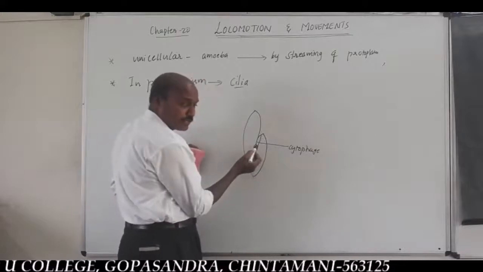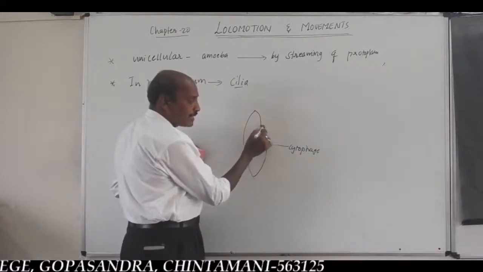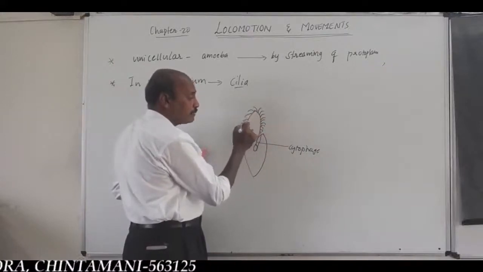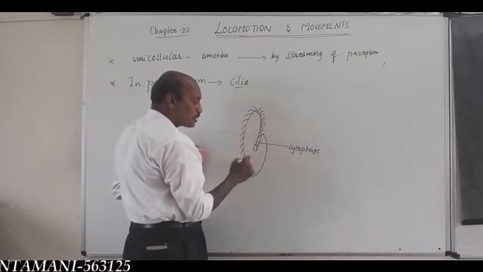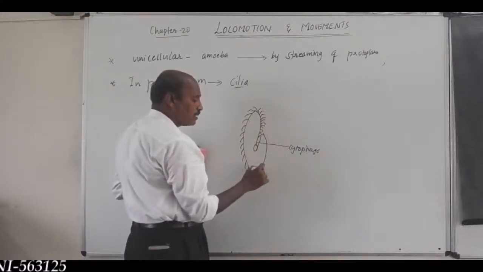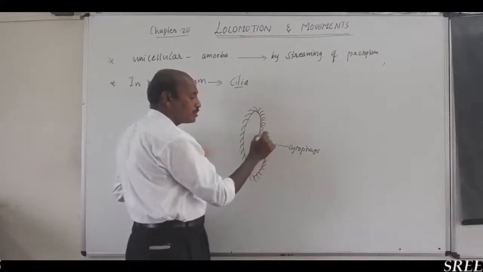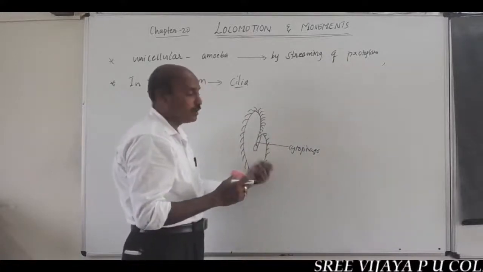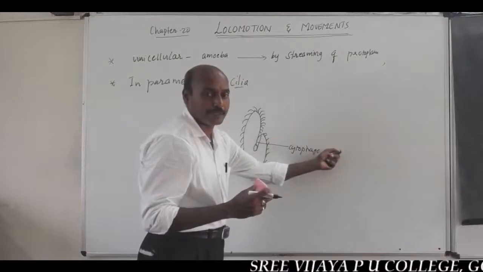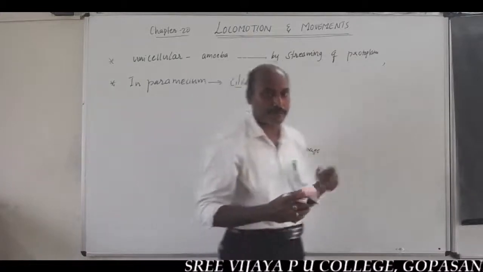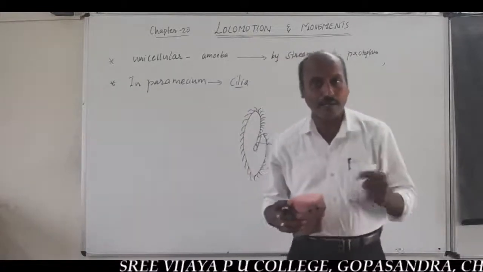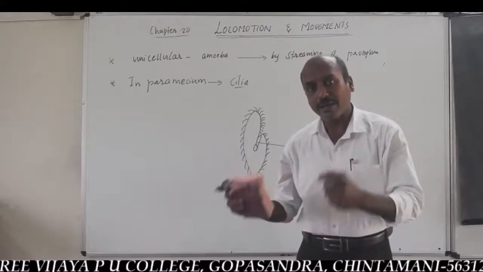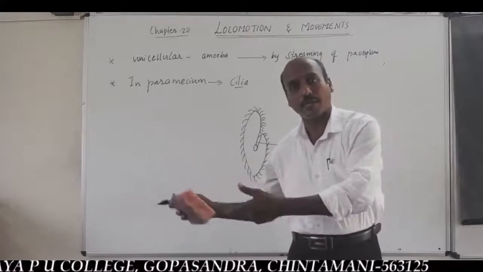This is the part of the cytopharynx. By the action of the cilia in paramecium, food is captured and moves through the cytopharynx, and also the locomotion of the entire paramecium body from one place to another place takes place. So, in paramecium, cilia help in movement of food through the cytopharynx and in locomotion of the entire body.